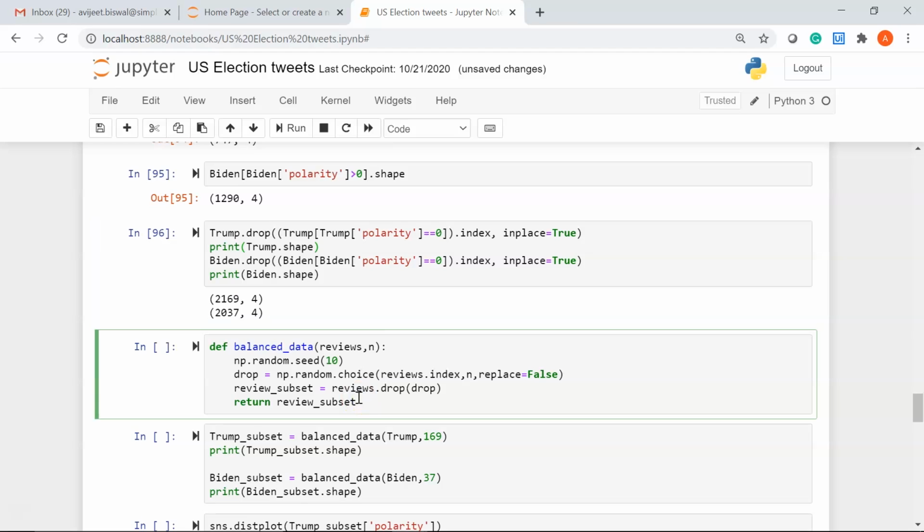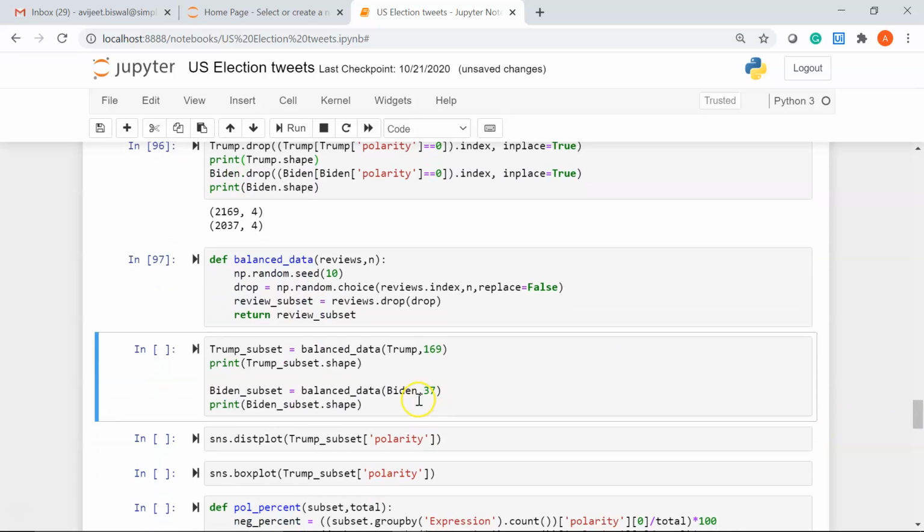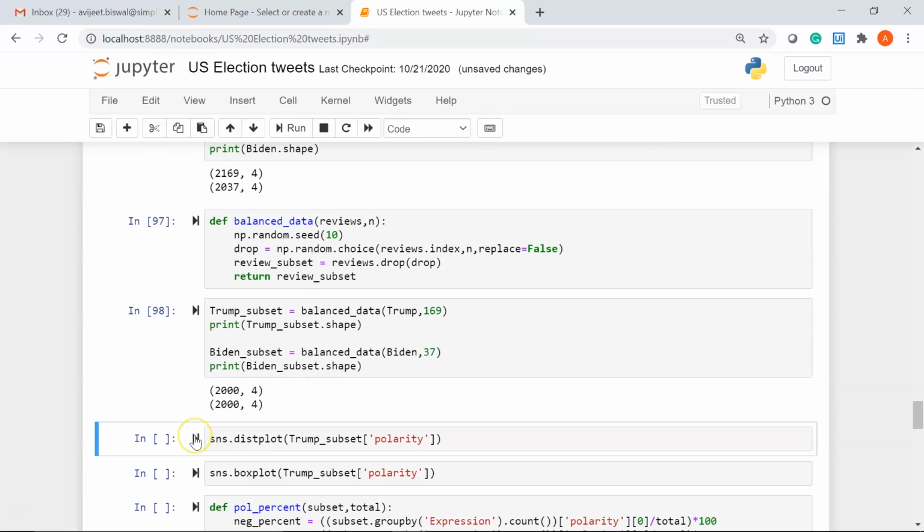In the current cell, we have defined another function called balanced_data. Now this will help us get an equal number of rows and columns and delete a specified number of rows. Let me run it. Alright. Now I'll call that function to delete 169 rows from the Trump's data frame and 37 rows from Biden's data frame. This will help us subset the data frames. You can see we have now 2000 tweets from each of the data frames.